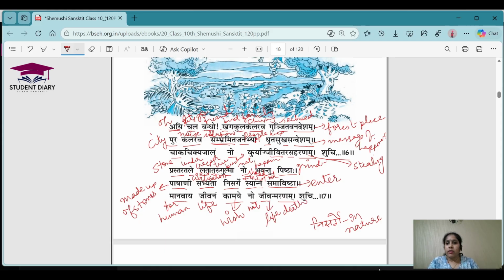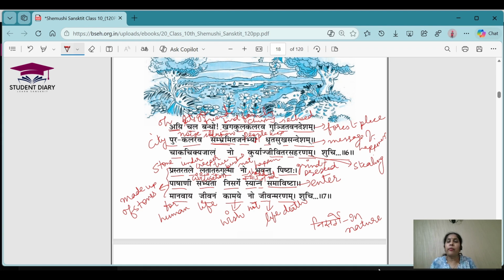ShuchiParyavarnam. Okay, so let's understand the meaning of this shloka. I hope everyone has written the meanings here. So in this, the poet is saying that whenever we are creating a new apartment, we are just cutting all the trees and bushes and creepers that were in our place before making the building. So here the poet is praying that these creepers, trees and bushes should not be pressed. Pishtaha we can say as grinding also, or pressed also. So they should not be pressed under the stones.